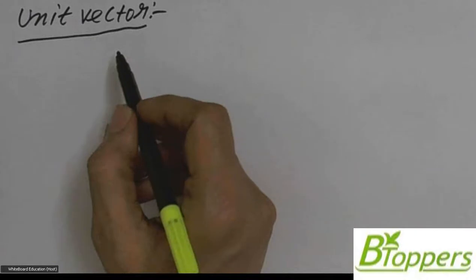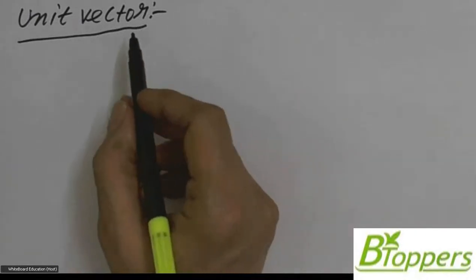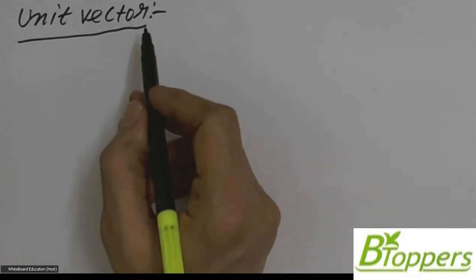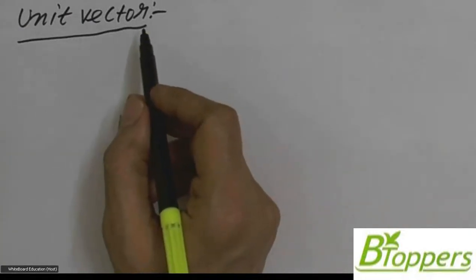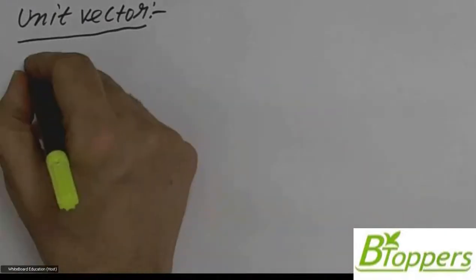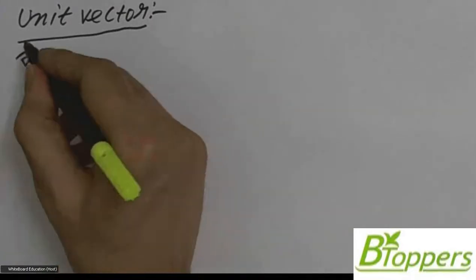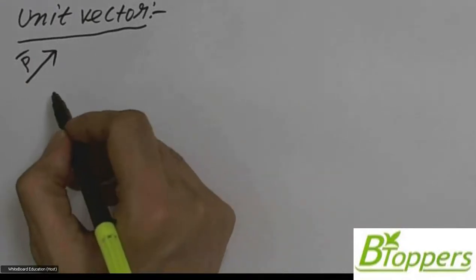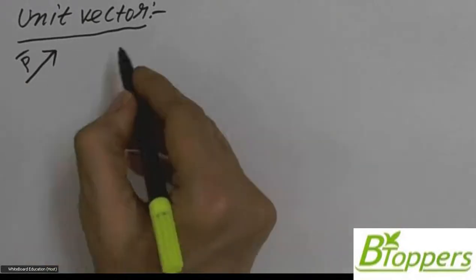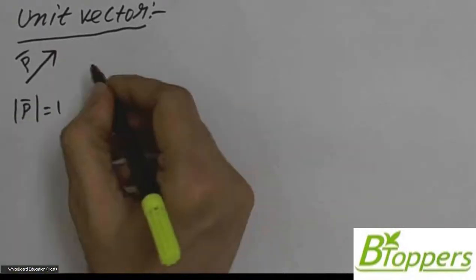Next, I would like to discuss the concept of unit vector. A vector having unit magnitude is called a unit vector. That means whatever may be the direction of the vector, if the modulus of the vector is 1 unit, then it can be called a unit vector. Suppose P bar is a unit vector which acts in the direction as indicated in the figure, then you can write modulus of P bar equal to 1.